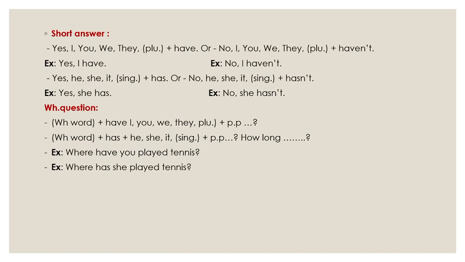Okay, but when we make a question which starts with a WH word, we start with the WH word plus have or has plus the subject, singular or plural, plus the verb in past participle. For example, where have you played tennis? Where has she played tennis? And we use how long to ask about since or for only.